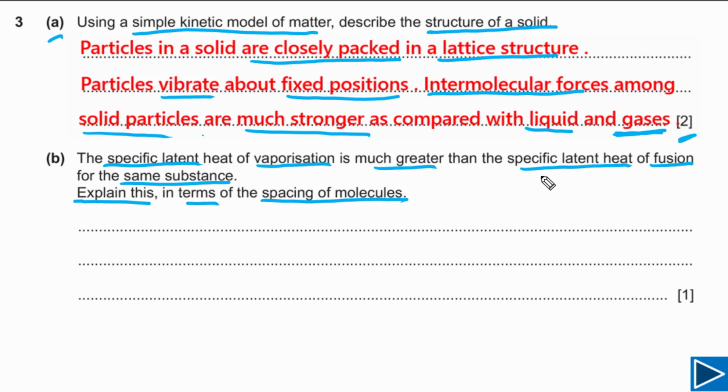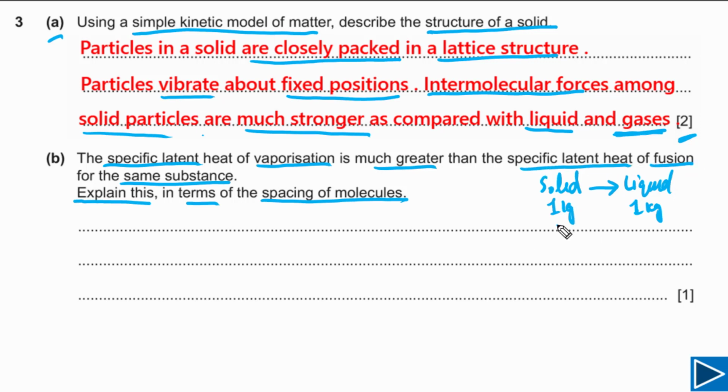First of all, let's try to understand what the specific latent heat of fusion is. It simply means that when a solid changes into a liquid, if we have 1 kg of solid, it changes into 1 kg of liquid at the same temperature, meaning the temperature does not change in this process. The amount of heat we supply is called the specific latent heat of fusion.